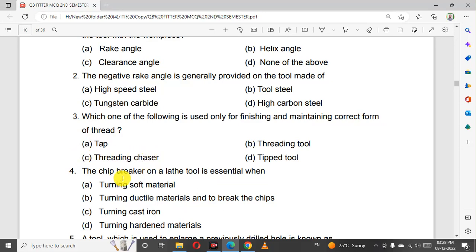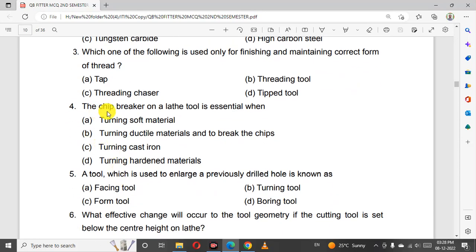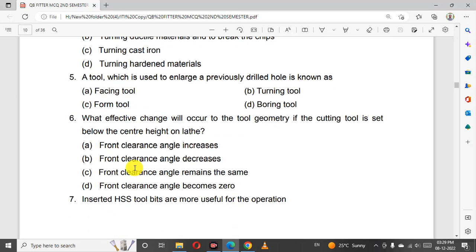Thread chaser. The chip breaker on the lathe tool is used initially when turning ductile material and to break the chips. A tool which is used to enlarge a previously drilled hole is known as boring tool.